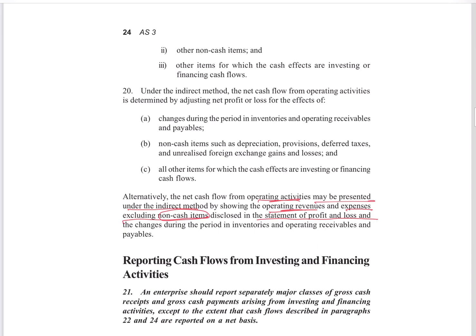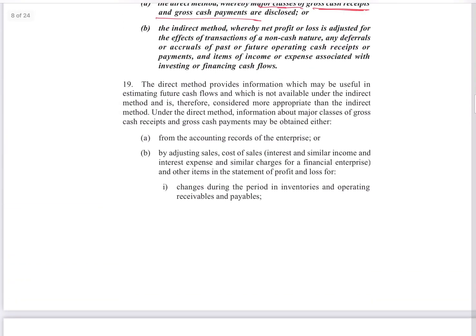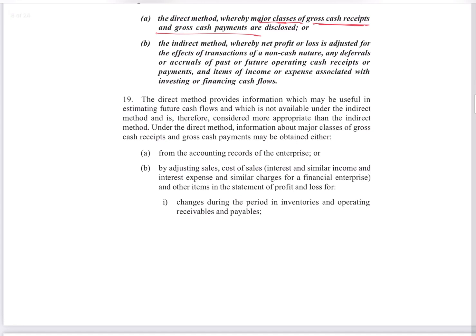But in the direct method they take up each individual cash generating and cash payment ledger and present those figures. Say debtors and creditors are the major cash receipts and cash payments, for example. So you will see what the debtors have paid during the period and that will be reflected under the direct method. But that is not the same in the indirect method.